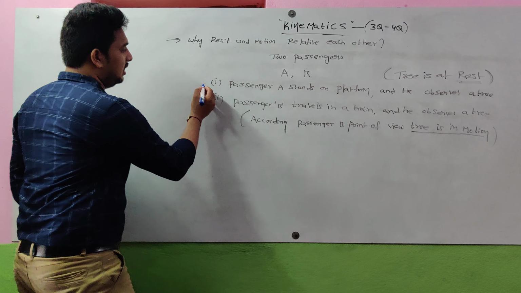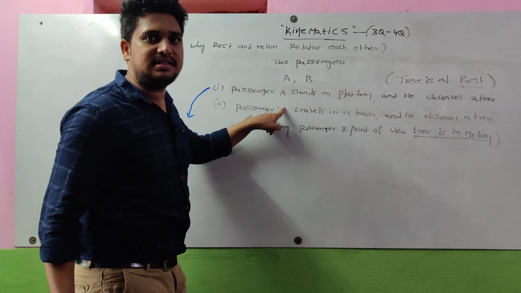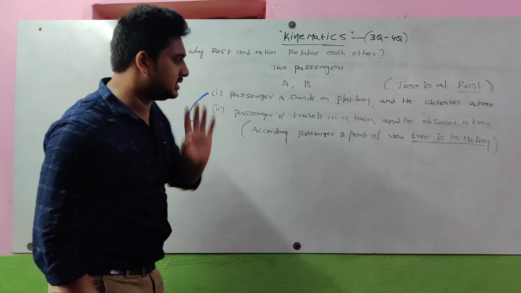For the first case, according to passenger A, the frame of reference is at rest.